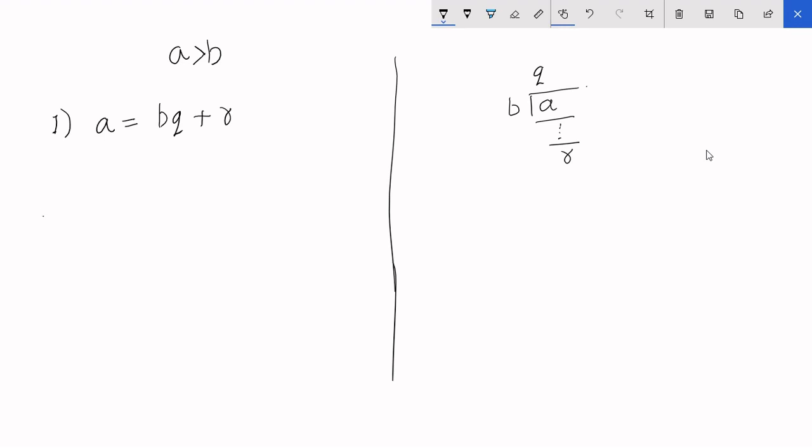Now for the second step, what you have to do is just look at this. This is the divisor, this is the remainder. You have to divide the divisor by the remainder.